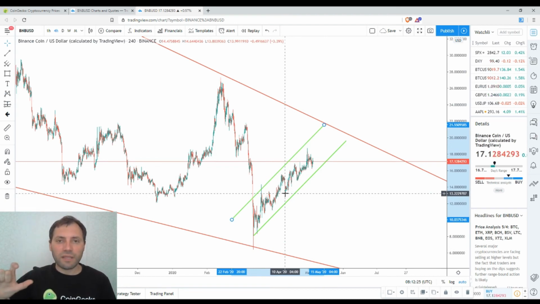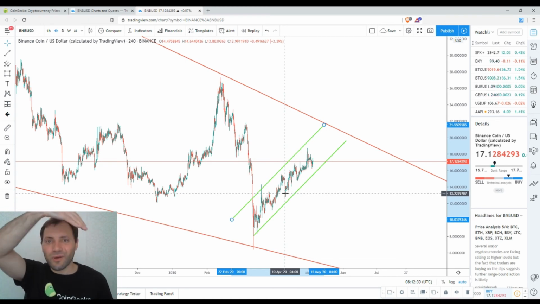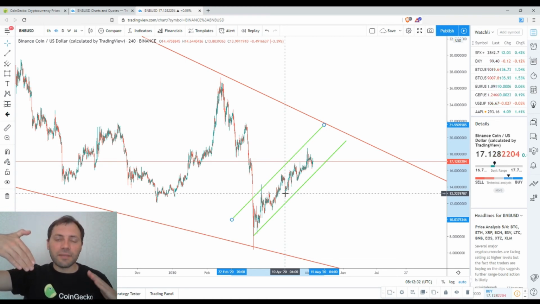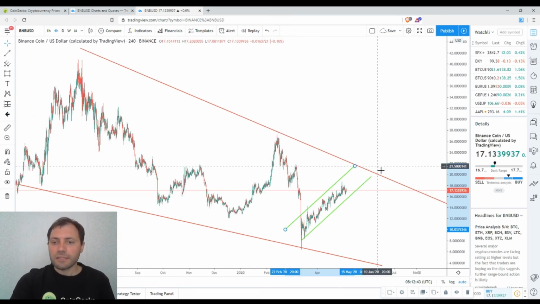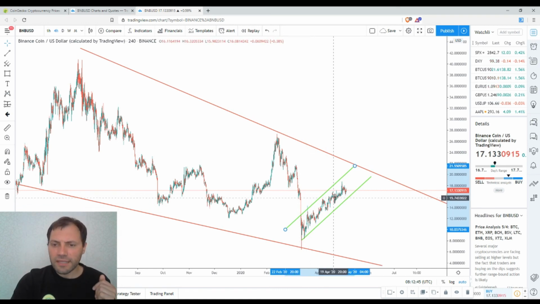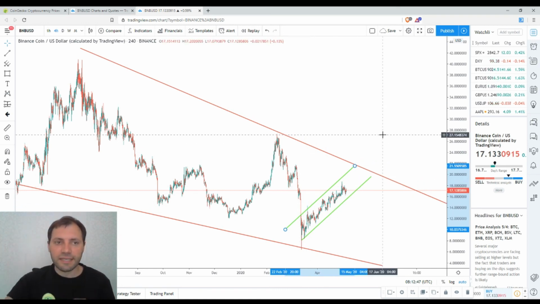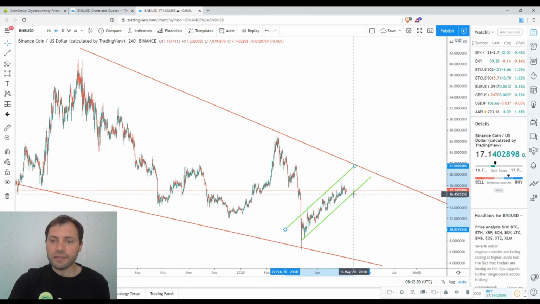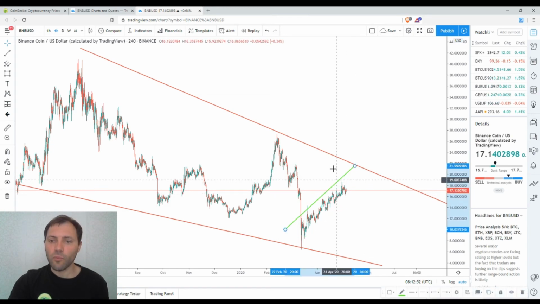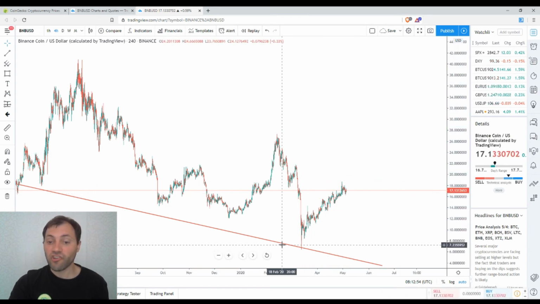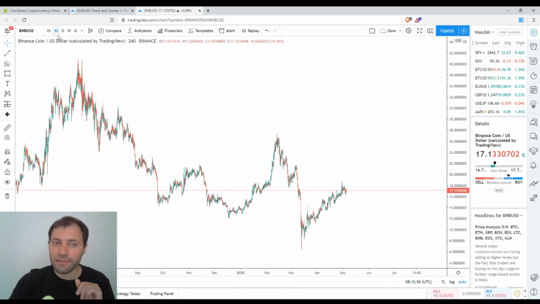So once again, the global trend in the daily time frame is a descending one, or a downtrend, but in the shorter time frame, in the 4-hour time frame, we have a correction at the moment, and it is an ascending channel or an uptrend. So actually, let's see what happens within this ascending channel. That's what I wanted to mention about the price chart of Binance in the different time frames.